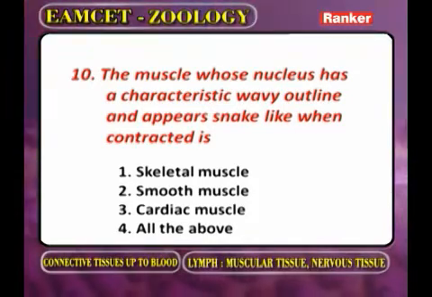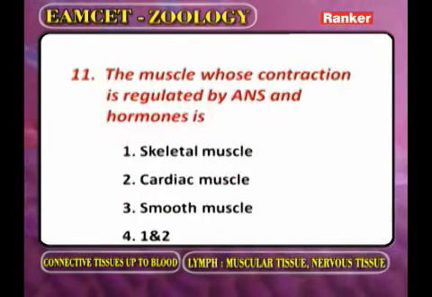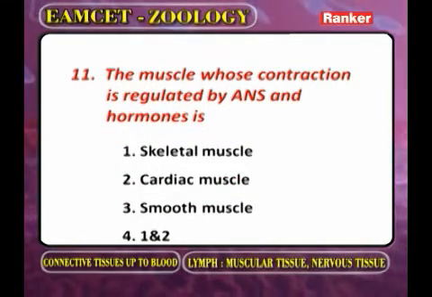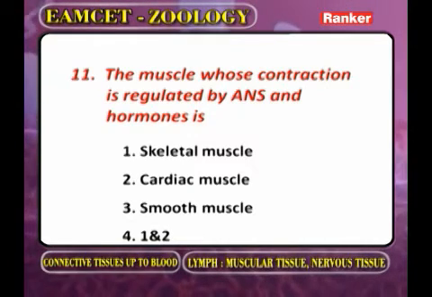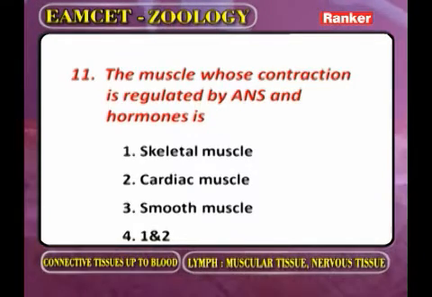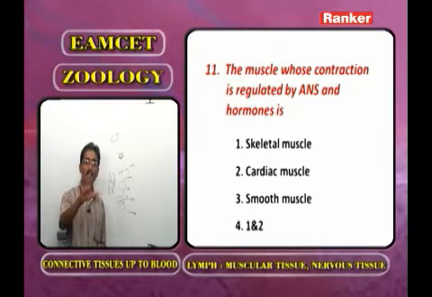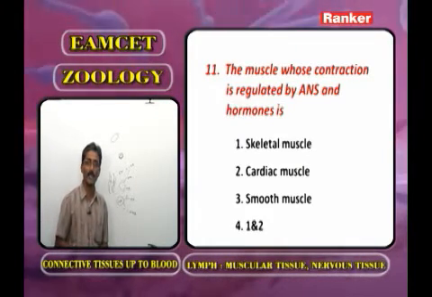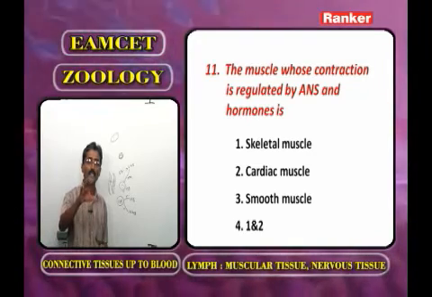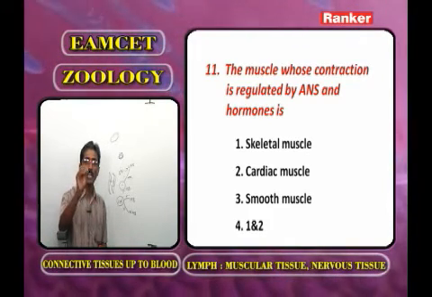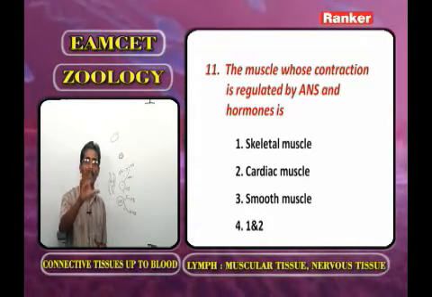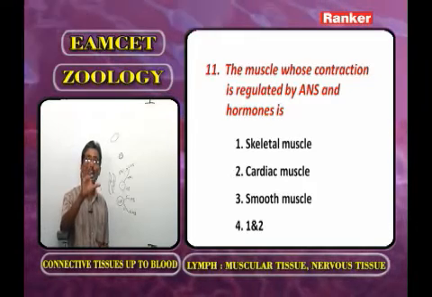Now we go for the next question. The muscle whose contraction is regulated by autonomous nervous system and hormones. Here generally the student is going to commit a mistake. Voluntary muscles are always under the control of the somatic nervous system, whereas smooth muscles are under the control of the autonomous nervous system. Cardiac muscles are under the control of the autonomous nervous system and hormones.